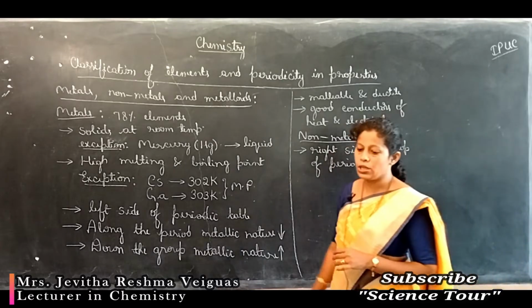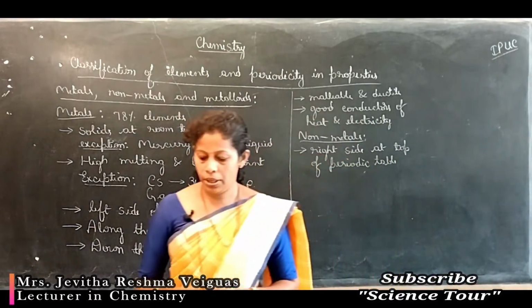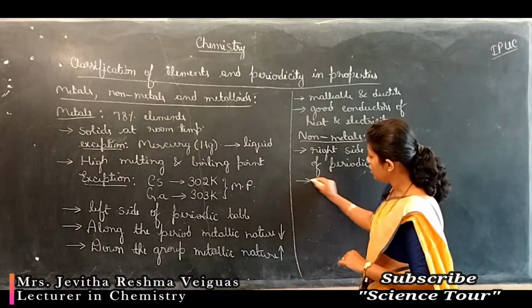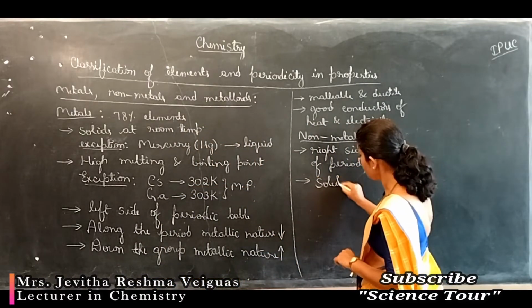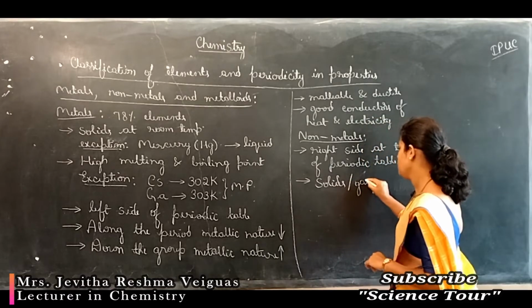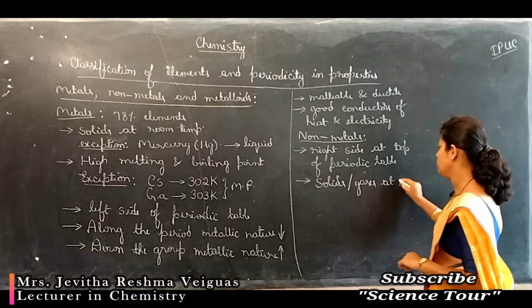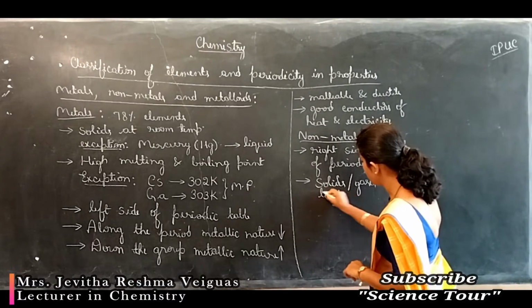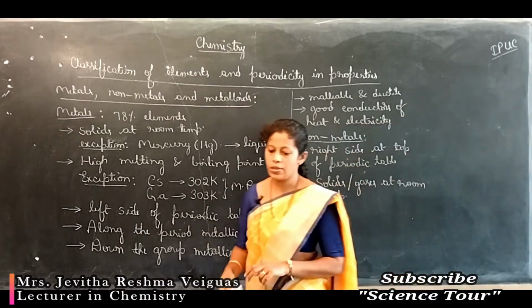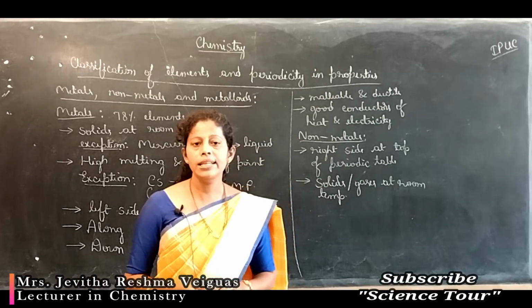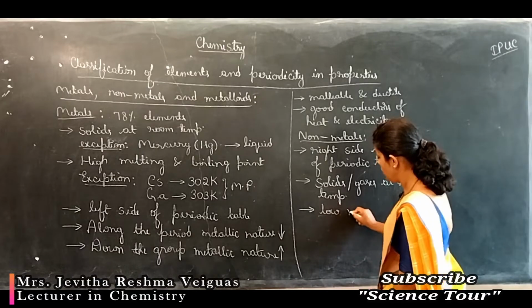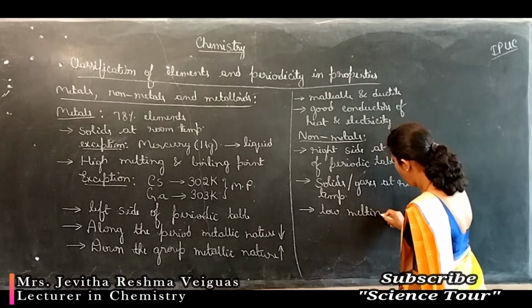What are the properties of these non-metals? These non-metals are generally solids or gases at room temperature, and they have low melting and boiling points.